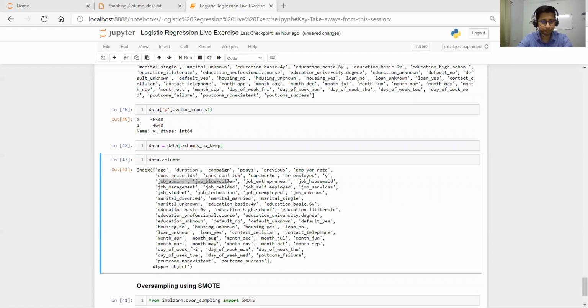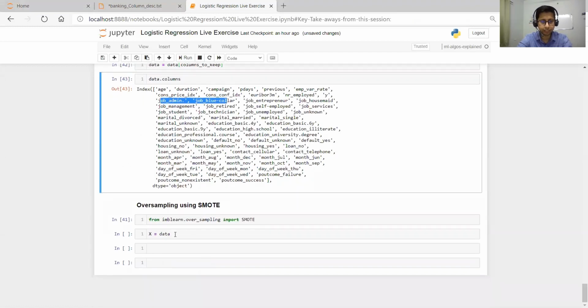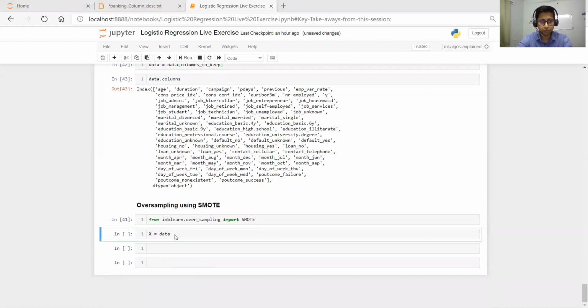So we will have this data. Before train test split, we need to separate out our independent variable and target variable.